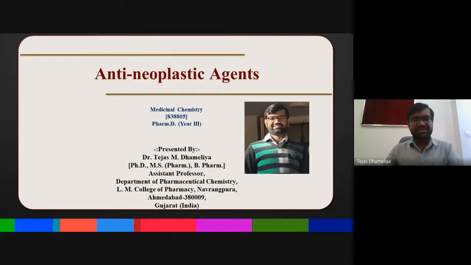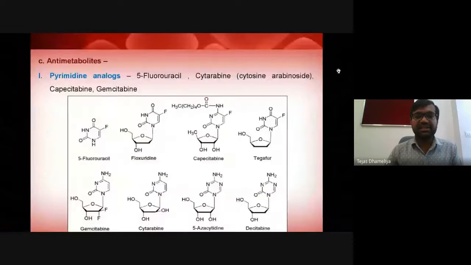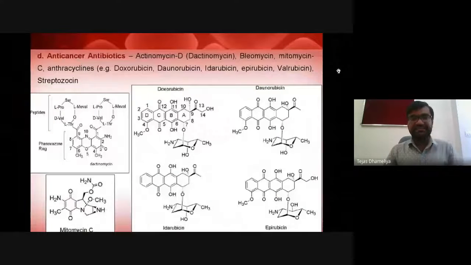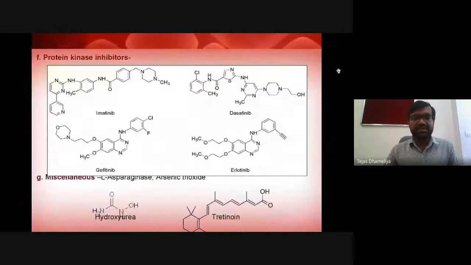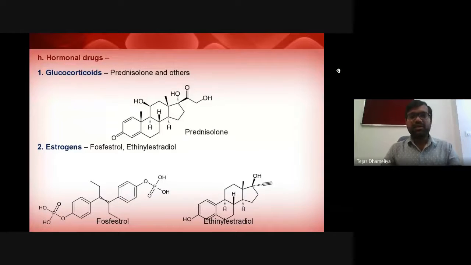So today, after having a discussion on these anti-neoplastic agents, their classes, purine and metabolites as well, where we discussed many of them, we are going to discuss a new topic, and that one is hormonal drugs. So this is also a class of anti-neoplastic agents, or what is called anti-cancer agents. So what are these hormonal drugs?